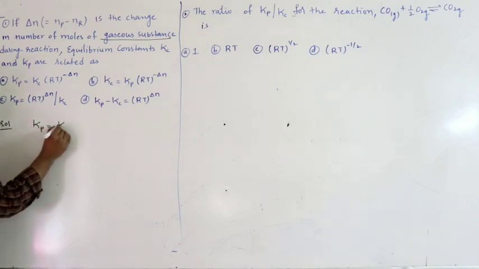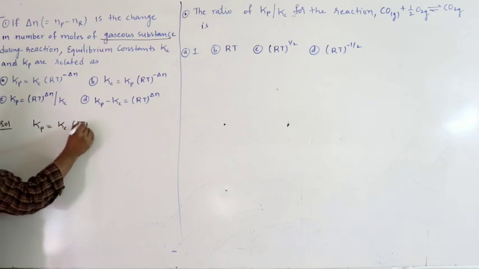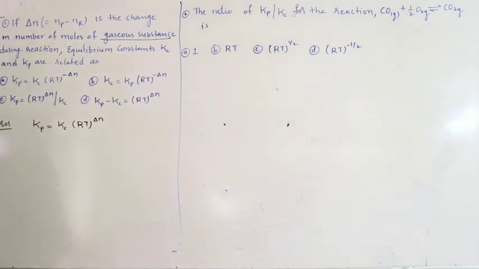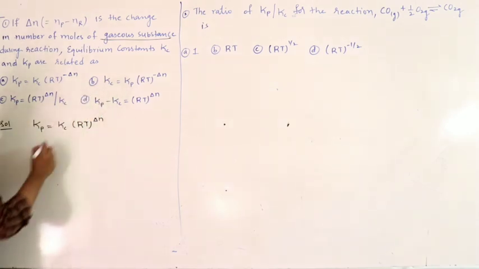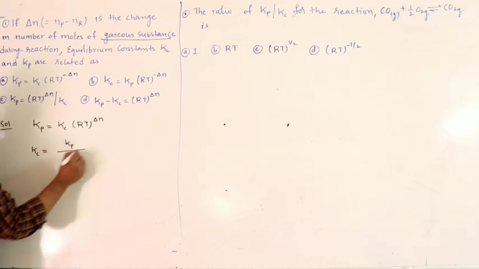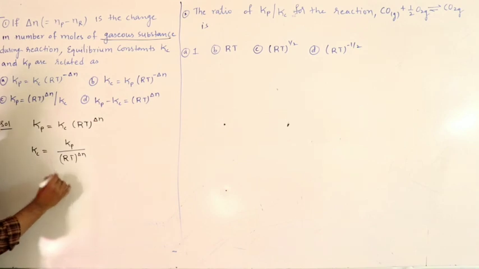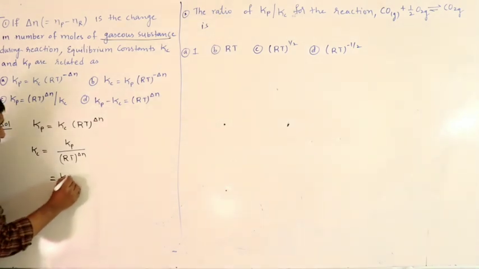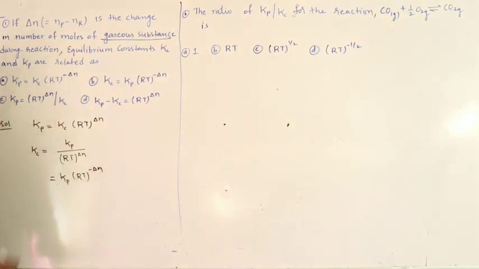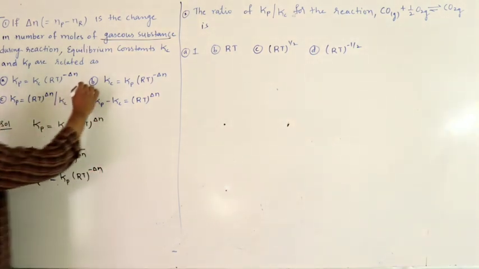Kp equal to Kc RT power delta N. Simple one. Kp equal to Kc RT power delta N. We have already studied the derivation also. Right. So which equation matches? So here this one, see here Kc equal to Kp RT power minus delta N. So your answer is B.